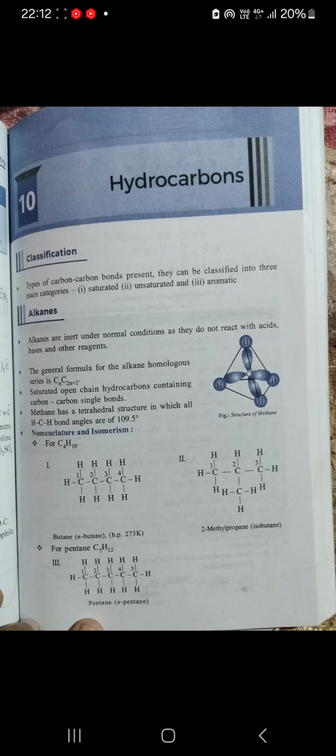And for C5H12, we have pentane, normal pentane. You can see the 2-methylbutane, isopentane, and 2,2-dimethylpropane, that is neopentane. So, for numbering, you can choose the lowest sum of arrangement, you can see, and then alphabetical priority order, you can complete the nomenclatures.